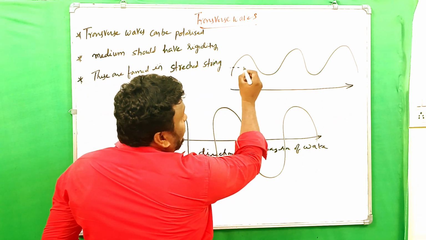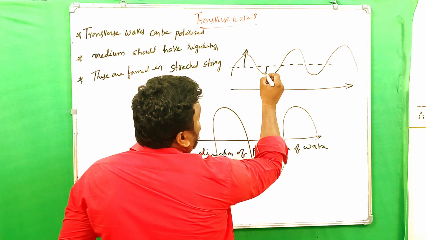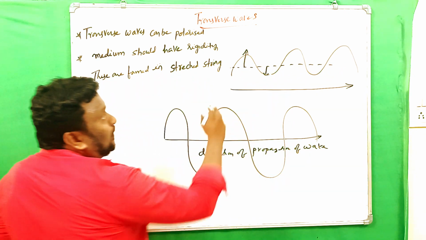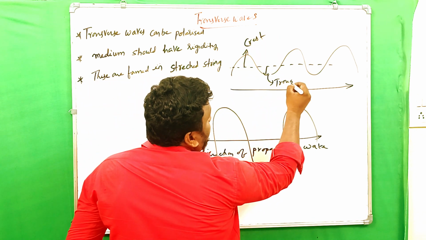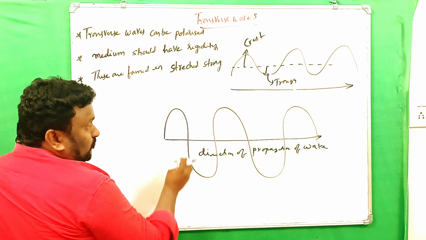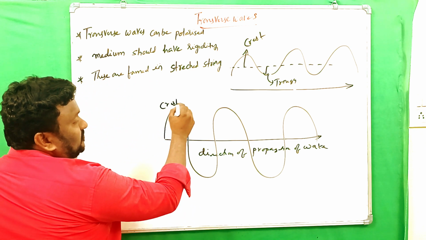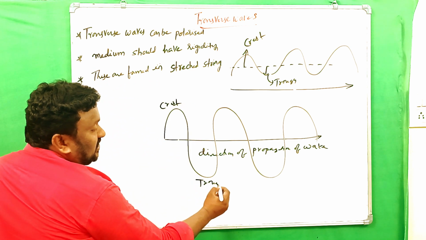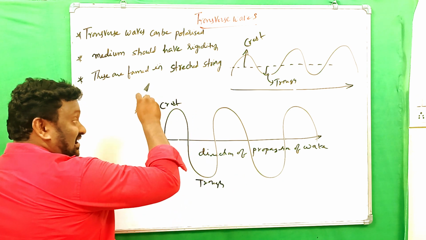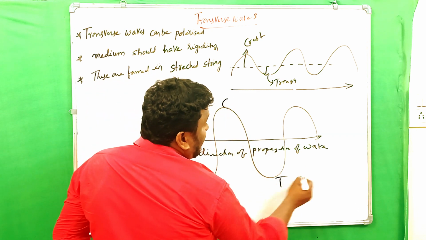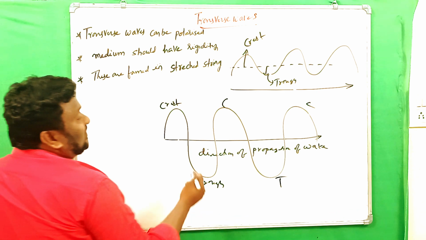The medium, for example, if it is the mean position, the particles vibrate once upward, once downward. Clear? The upper portion is called the crest, and the downward portion is the trough. Where the particles vibrate in the upward direction, that is what we call the crest, and this is the trough. In longitudinal waves, we have compressions and rarefactions. Like that, here crests and troughs are formed alternately in a transverse wave. The definitions are similar.